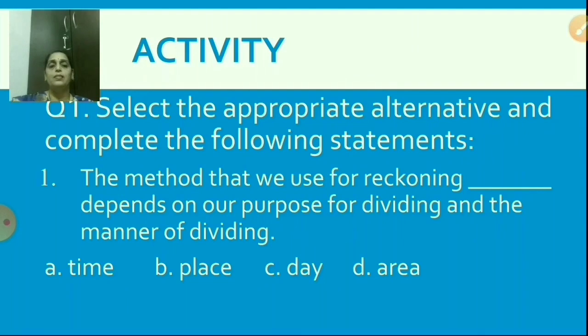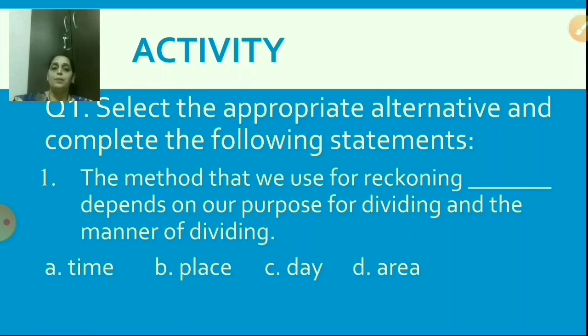Okay, now the next. We will do the activity. First, select the appropriate alternative and complete the following statements. The question is given with 4 options and you are going to select the right option. The method that we use for reckoning dash depends on our purpose for dividing and manner of dividing.